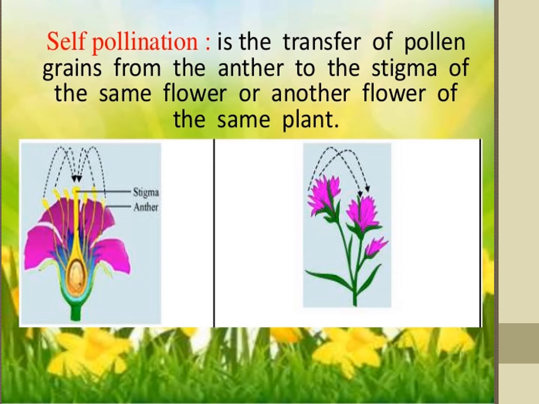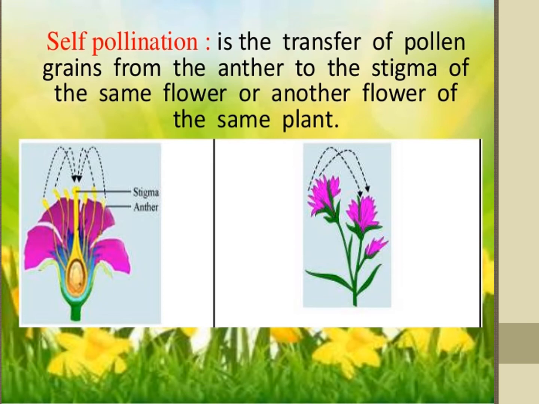Example: hibiscus. Now advantages of self-pollination. Self-pollination is possible in certain bisexual flowers.